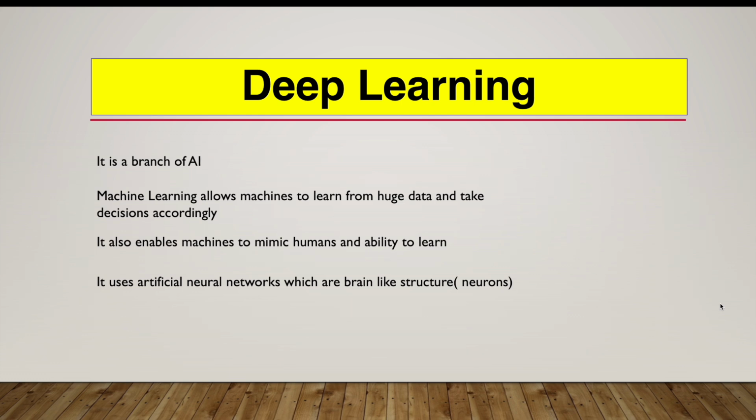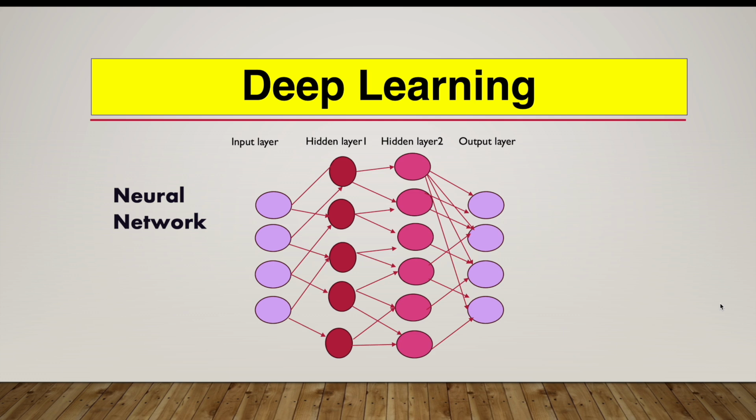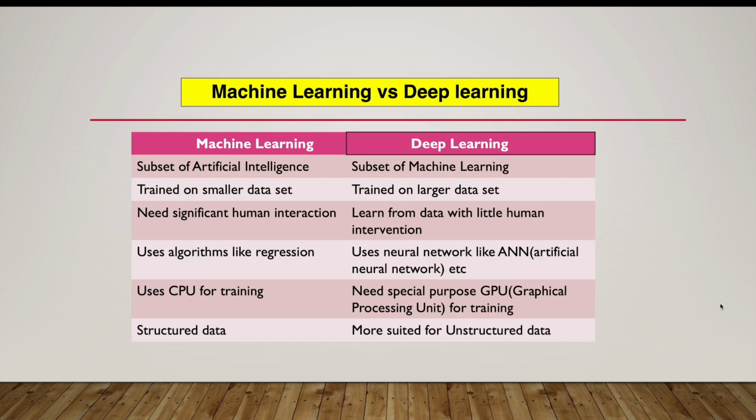Once we go to the differences from machine learning, we will see that there we need to provide lots of data, as compared to machine learning, which needs a smaller data set. So deep learning is used for more complex and critical types of algorithms as compared to machine learning. So now let's move to the actual differences between machine learning and deep learning.